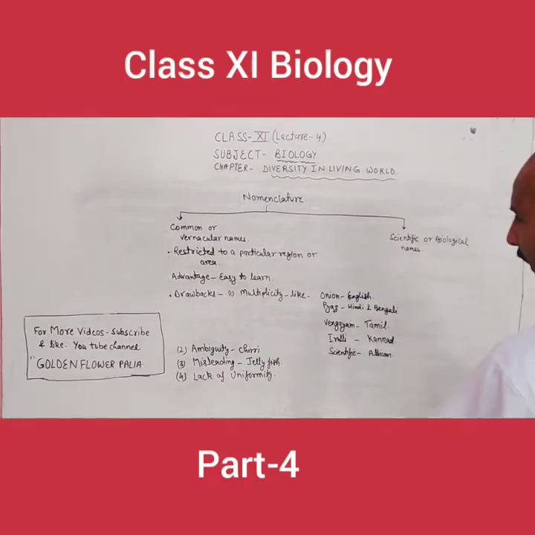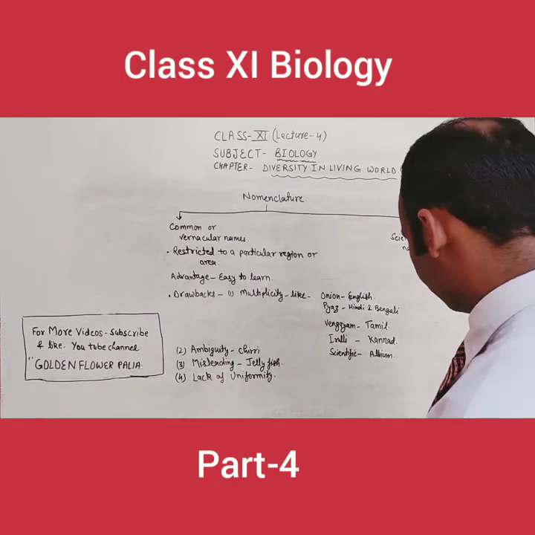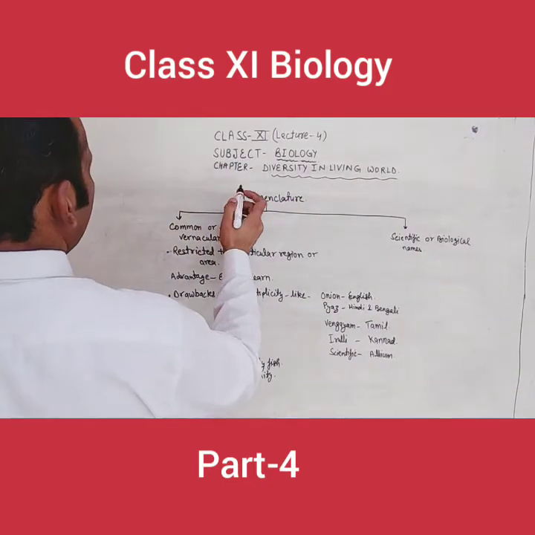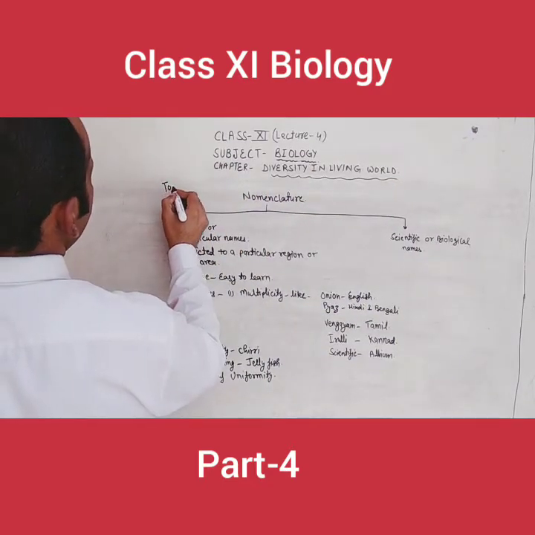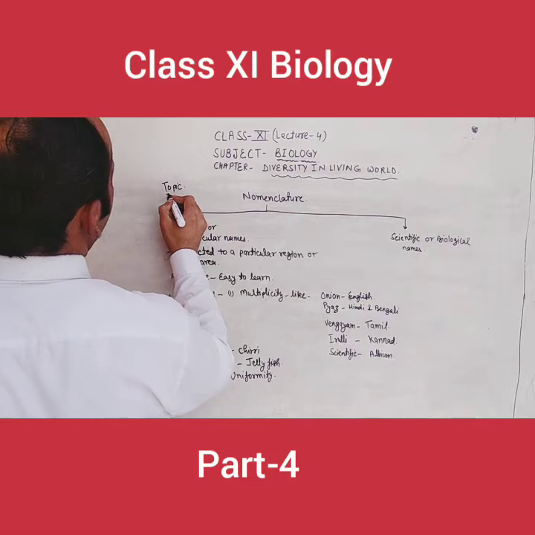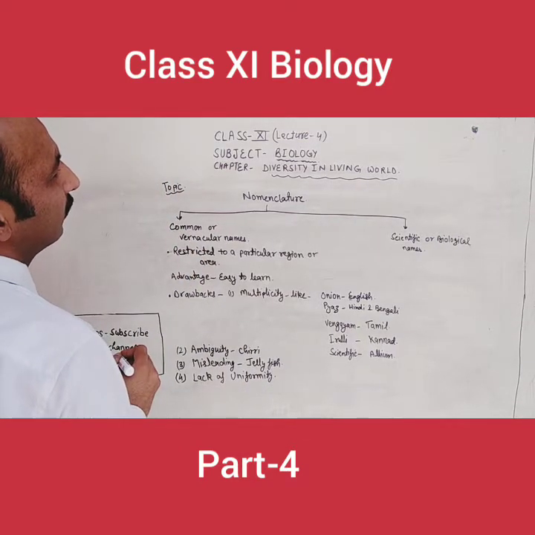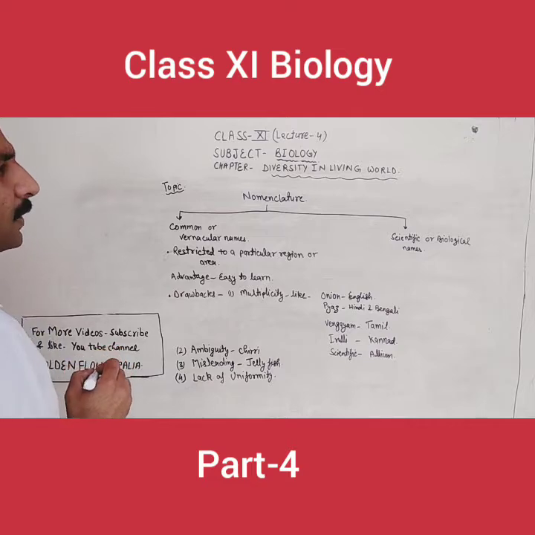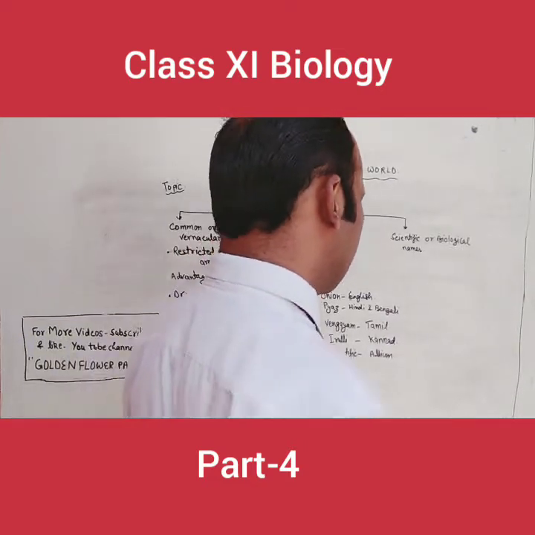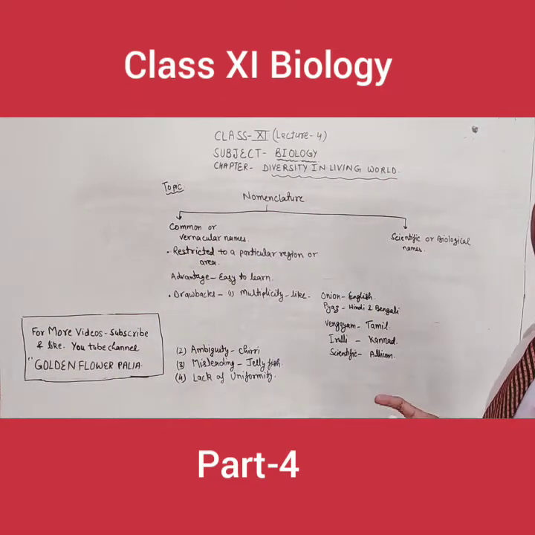So dear students, the next topic is nomenclature. This is the next topic of the same chapter, that is biodiversity or diversity in the living world, that is the different kinds of organisms present around us. In the last topic we discussed the taxonomical hierarchy.